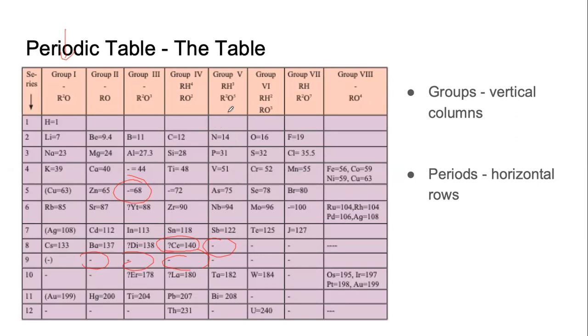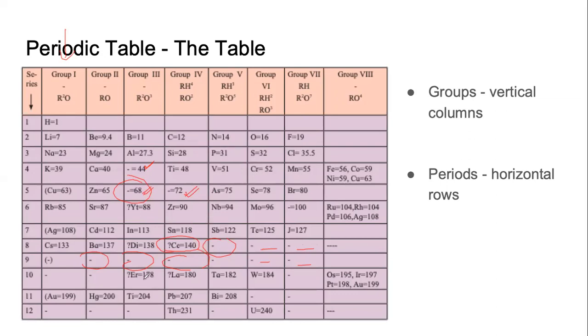Now, where you see that the number is there, but the name is not there, what it means is he was able to predict, he was guessing, he was making an estimate that there will be an element with atomic mass 68 that will be discovered. There will be an element with atomic mass 44 that will be discovered. There will be an element with atomic mass 72 that will be discovered. He could make some estimations, and in some cases he could not, based on what technology was available to him.